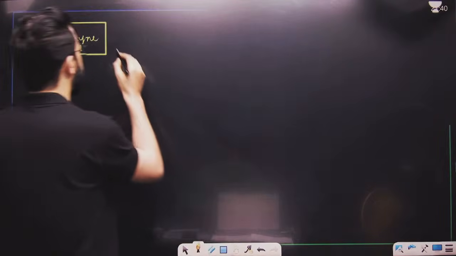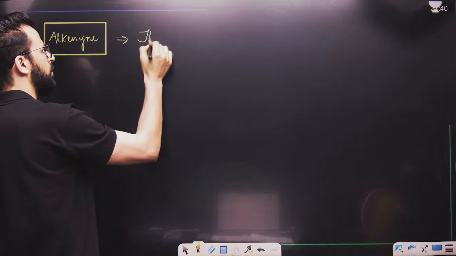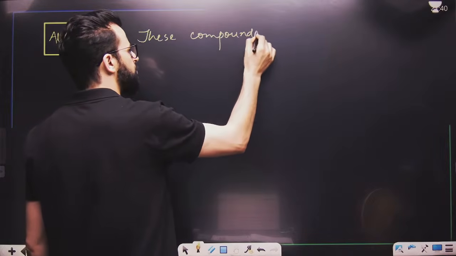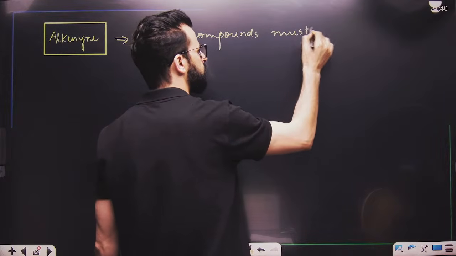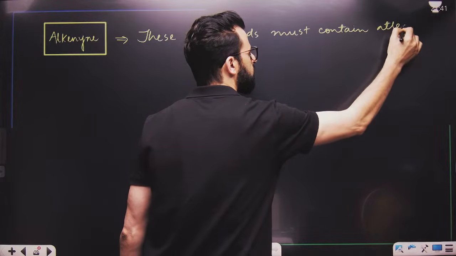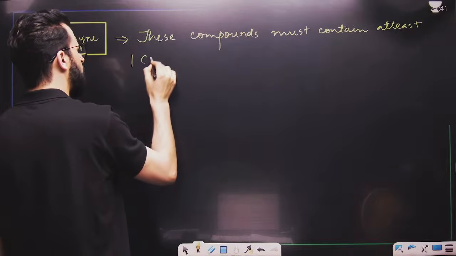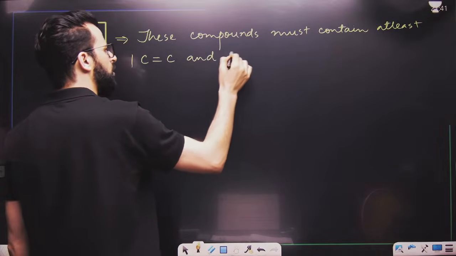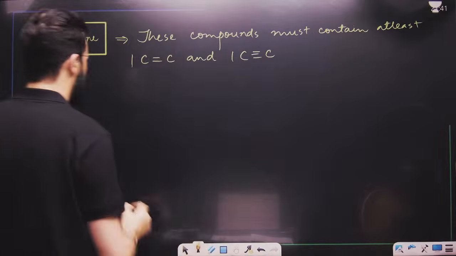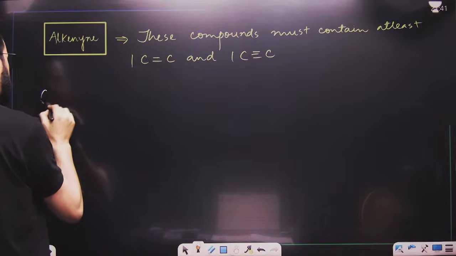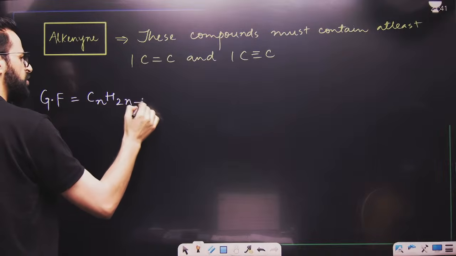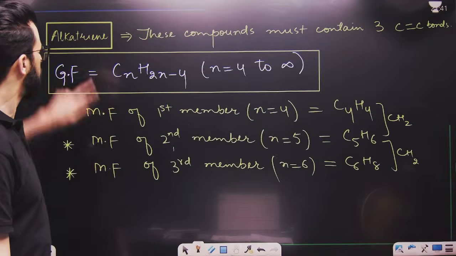Remember, these compounds must contain at least one carbon-carbon double bond and one carbon-carbon triple bond. Remember beta, their general formula is once again the same, CnH2n minus 4, as that of alkatriene.